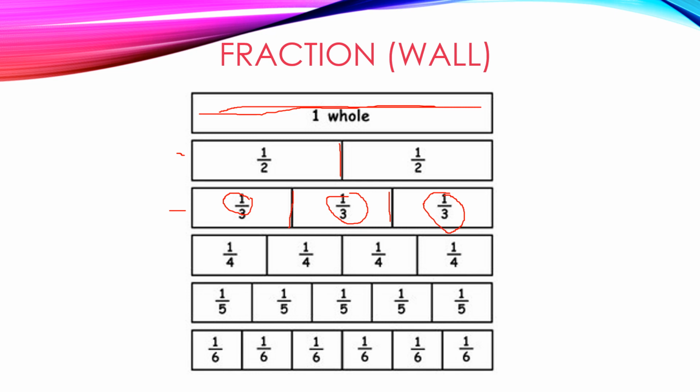And then the last one, it's 1 over 6 for each, because they cut into 6 parts. Clear, guys? That is the reason you have 3 or 4 or 5 or 6 at the bottom. It depends on how many parts your mom cut. Now let's move to the next slide.